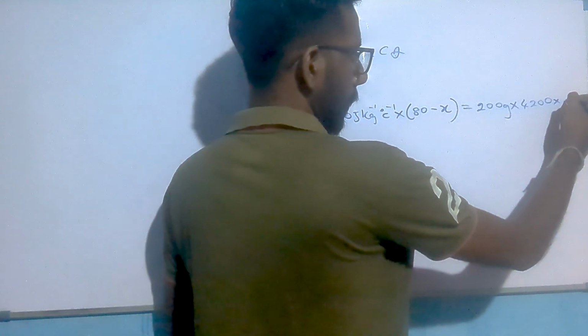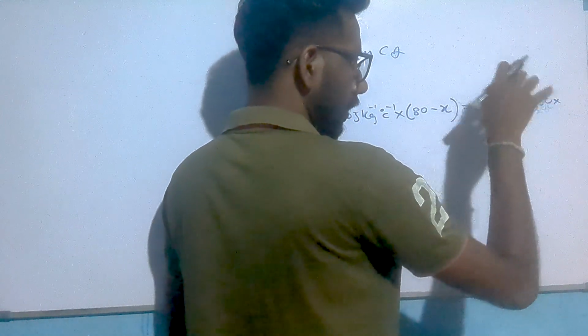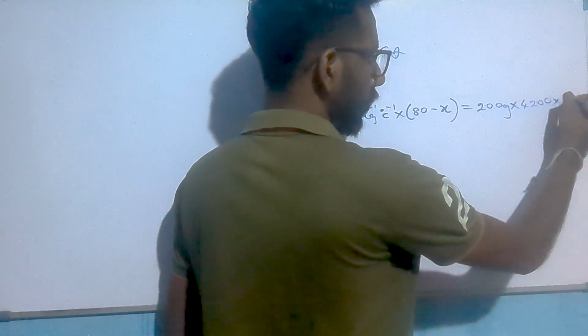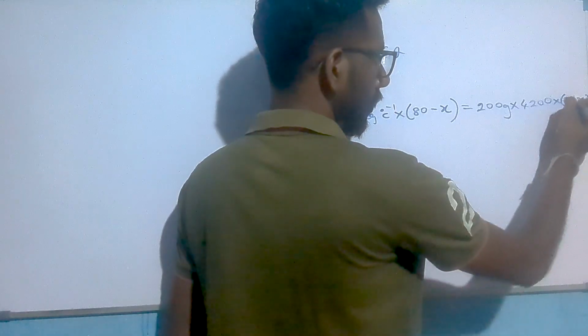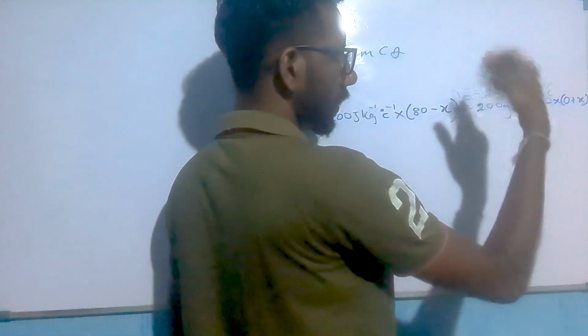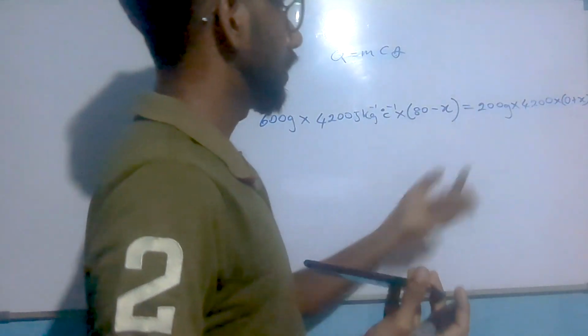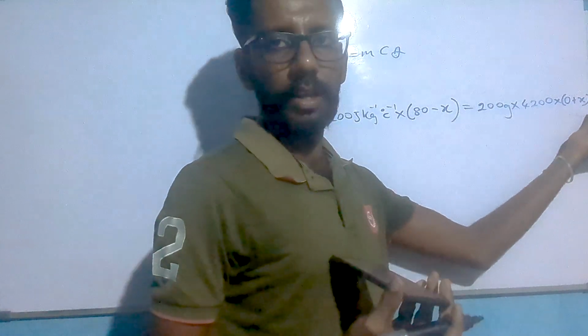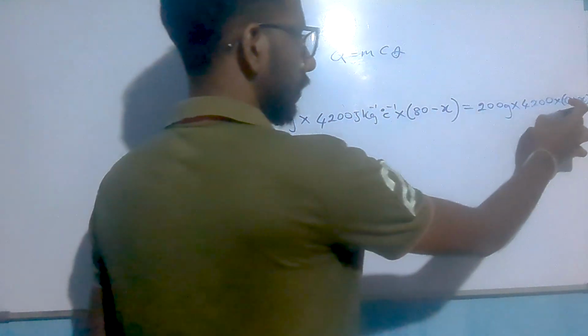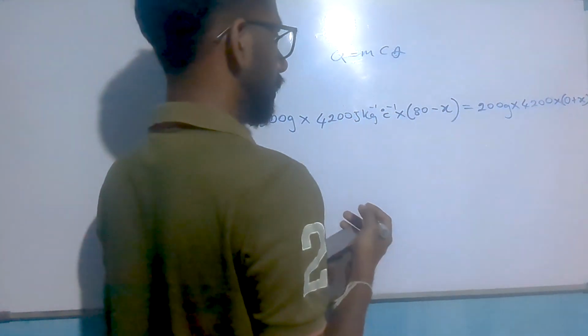4200, and in this water the temperature has increased, therefore 0 plus x, 0 degrees Celsius plus, we don't know how much the temperature has increased in this water. We have put x as the increased amount, and the initial amount is 0 degrees Celsius.